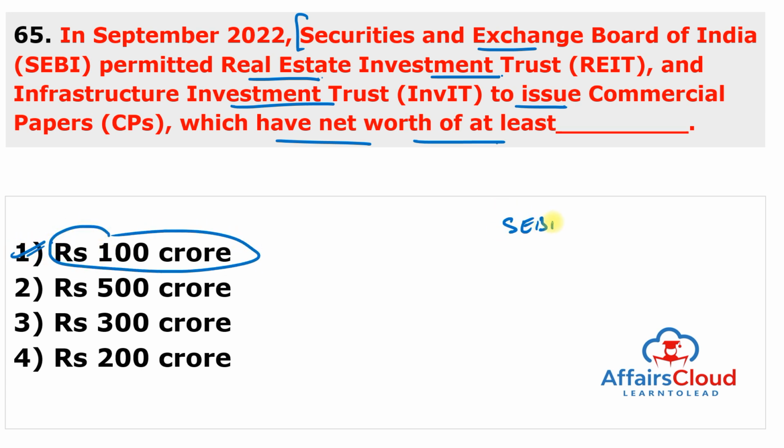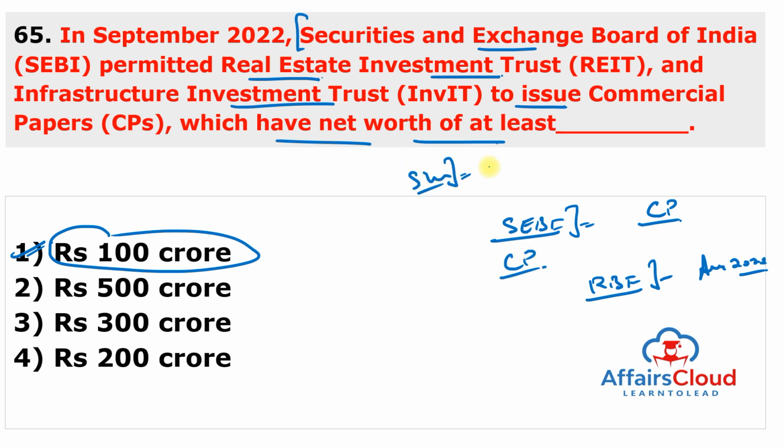So this is SEBI who permitted Real Estate Investment Trust and Infrastructure Investment Trust to issue the commercial papers subject to certain conditions. And this decision follows the Reserve Bank of India's commercial paper direction in August 2022, which enabled all the companies like Real Estate Investment Trust and the Infrastructure Investment Trust having net worth of at least 100 crore to issue the commercial papers. And commercial paper is a short-term debt instrument issued by the companies to garner funds generally for a time period of up to 1 year.